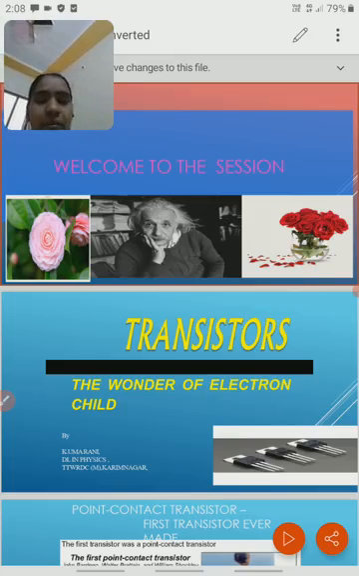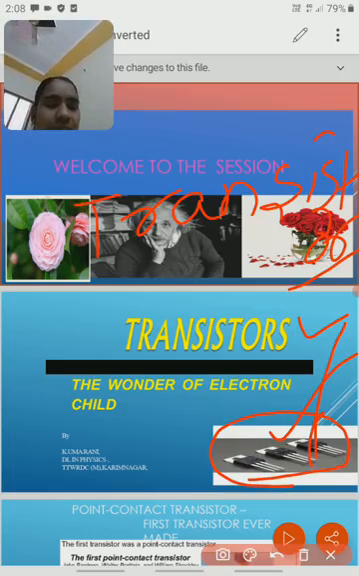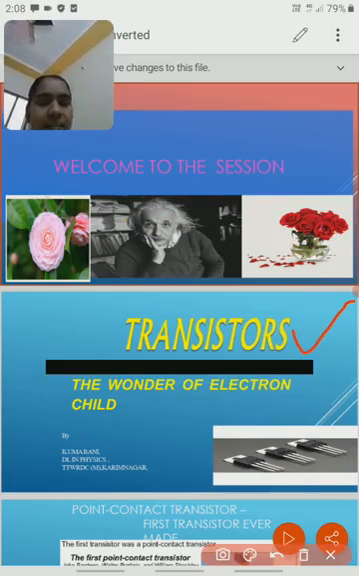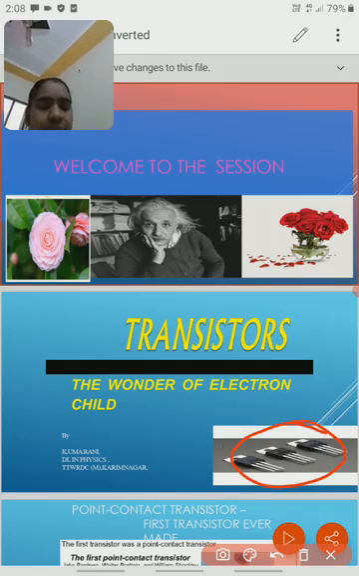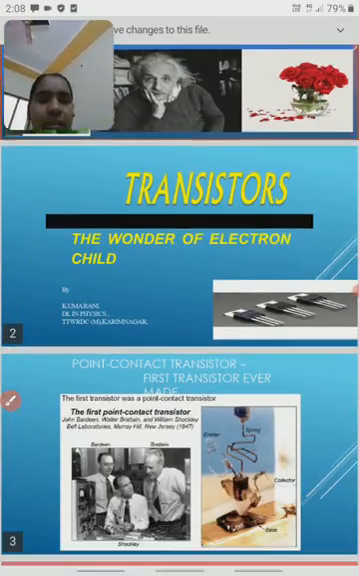So today our topic is the transistor. Today we will see complete information about the transistor. Actually this is the symbol of the transistor, and this is a physical diagram of the transistor. Welcome to the session, all of you.